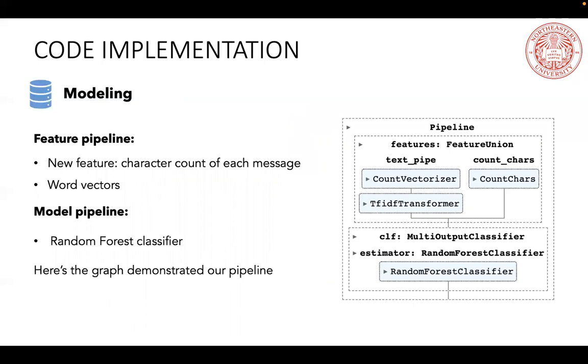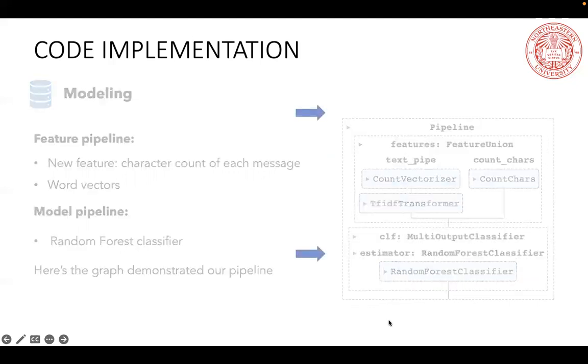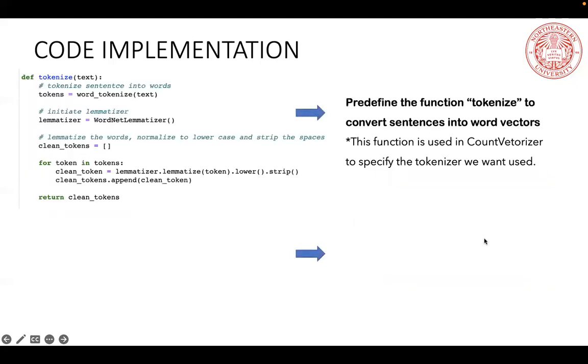During the feature pre-processing, we create a new feature by counting the characters of each message, and we also convert the text message into word vectors. Then we combine the features and feed them into our random forest model.